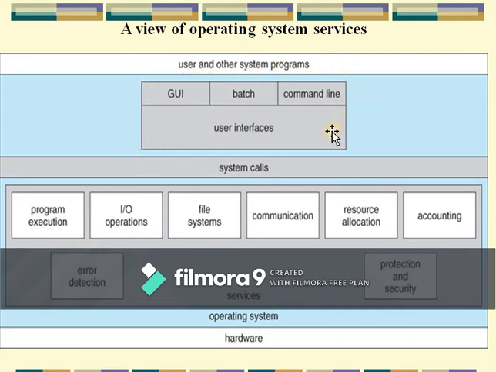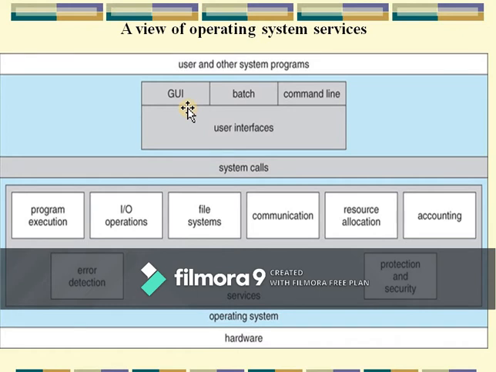Usually, operating systems come in three types, depending on the interface: GUI based, batch based, and command line based operating systems. Means depending upon the user interface, we can classify the different types of operating systems into three parts.